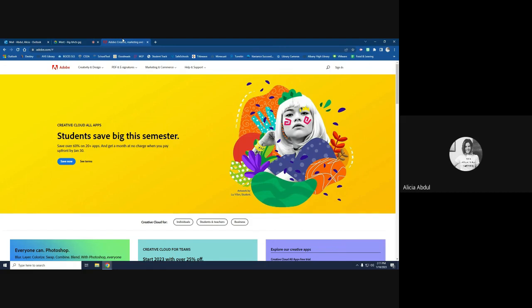I'm going to walk you through using Adobe for your poetry project. The first thing you need to do is get to the Adobe website by clicking on adobe.com. This is the screen you'll see, and going to the right-hand side to sign in.